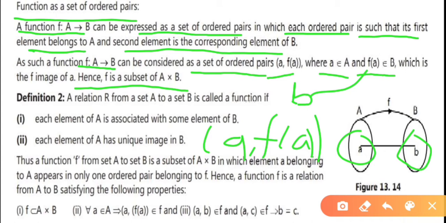Here, what is f? Function is a subset of the Cartesian product of two sets, that is A and B. Got it? And next definition.